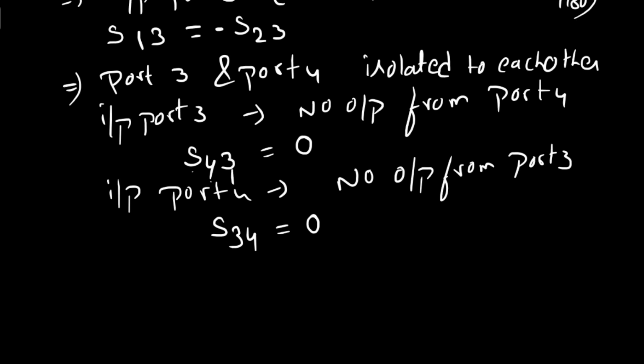Now let us go with the properties of the S matrix. The first S matrix property is symmetry.